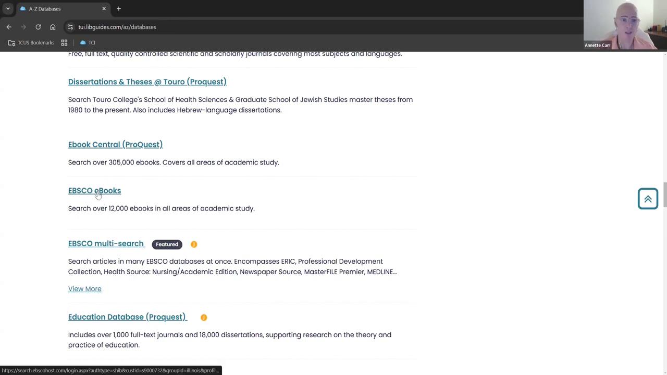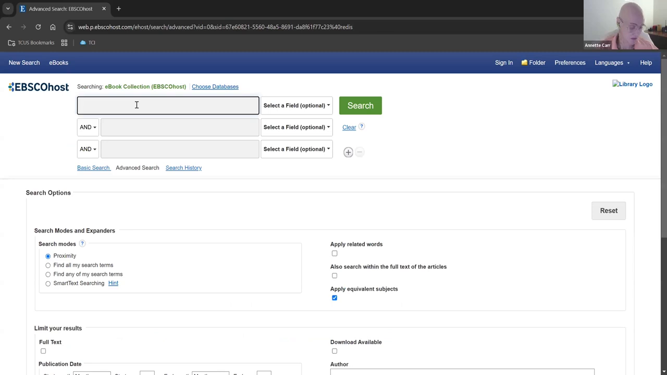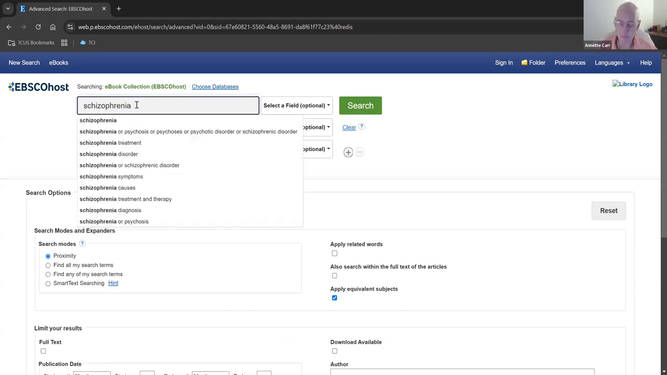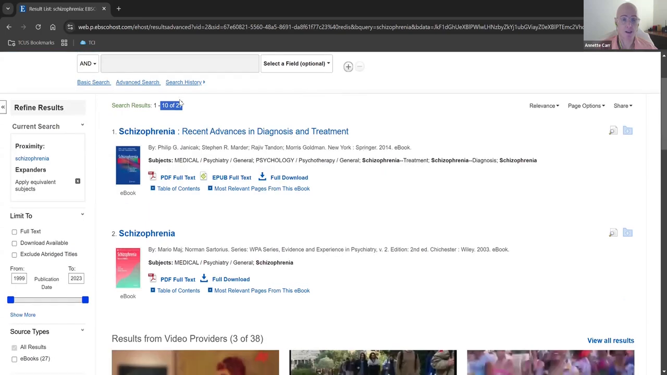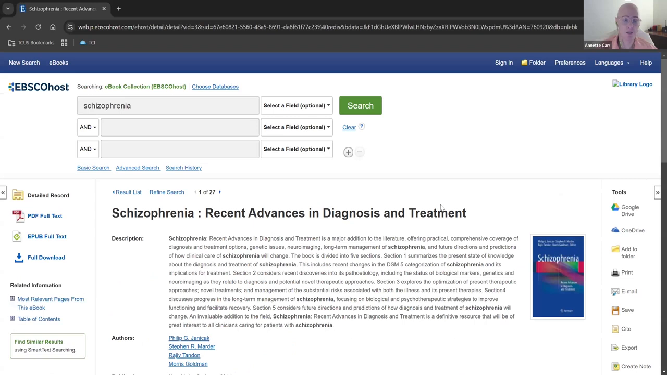Okay, it looks a little different than ProQuest, but it does the same thing. So if we click on EBSCO ebook, it's going to look like this. And again, my topic that I'm going to be researching is schizophrenia. And again, it's a smaller database, so I only have 27 books on this topic here. So I'm just going to look at the first one. This book here, I'm going to open up Recent Advances in Diagnosis and Treatment.